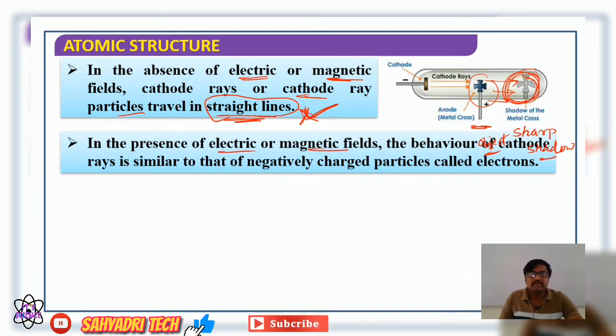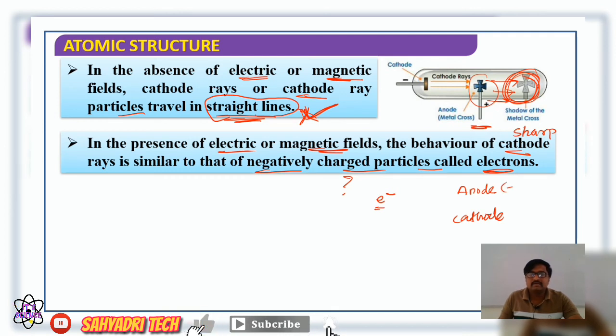Which means in the presence of an electric or magnetic field, what happens? The behavior of cathode rays is similar to that of negatively charged particles called electrons. What it means? I will mention the terms anode and cathode. Anode is positively charged and cathode is negatively charged, right?